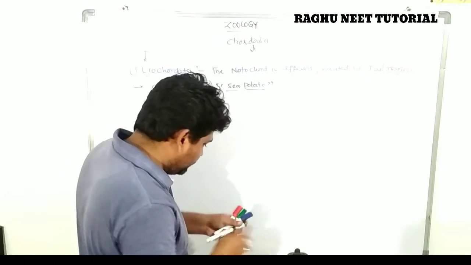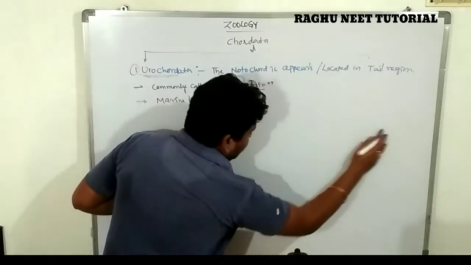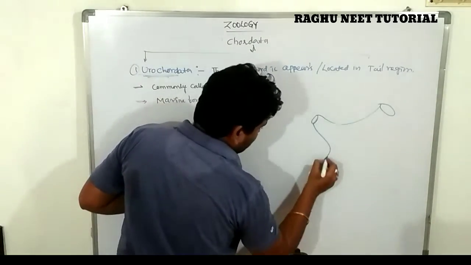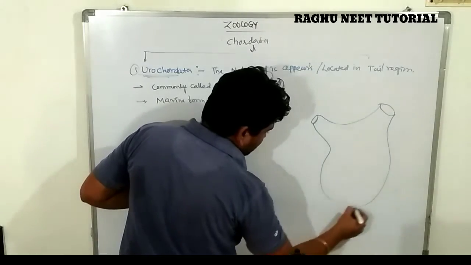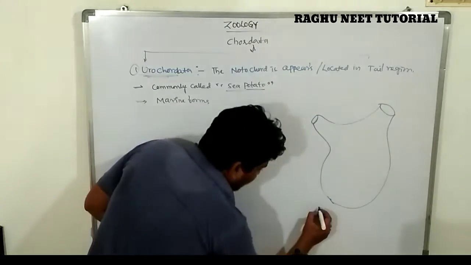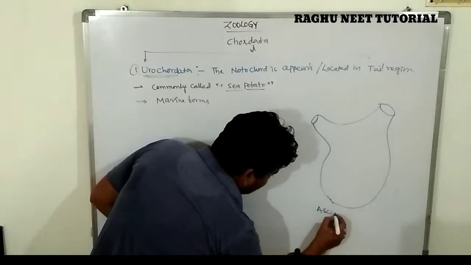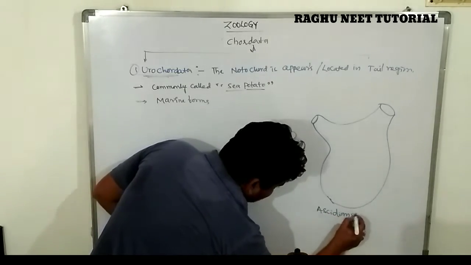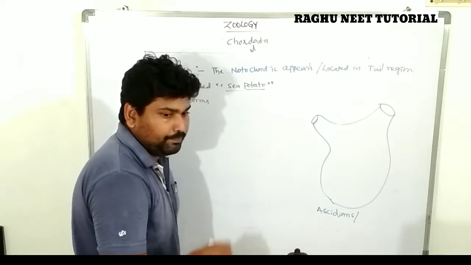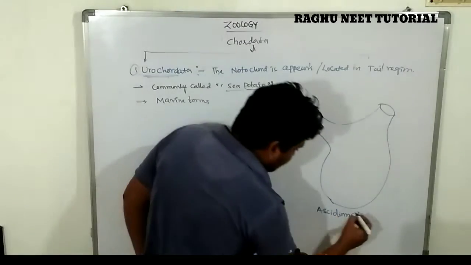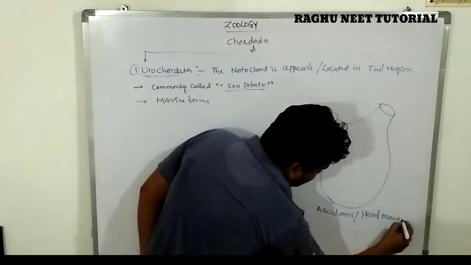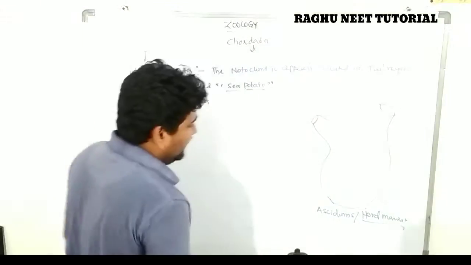Let's see the diagram. This one is an adult Urochordate, an Ascidian. Ascidians are commonly known as Herdmania. Very important: the example is Herdmania. So this is the individual.